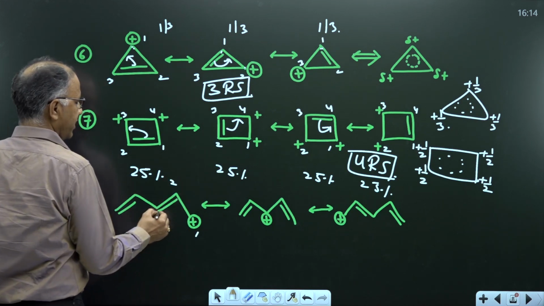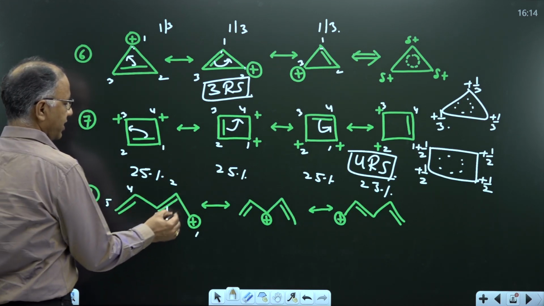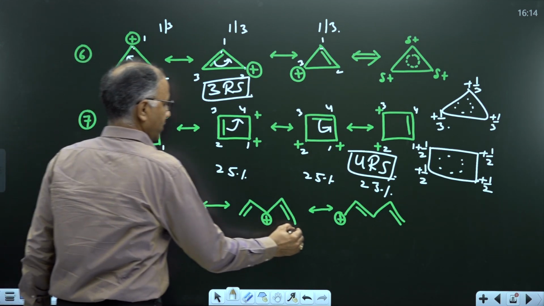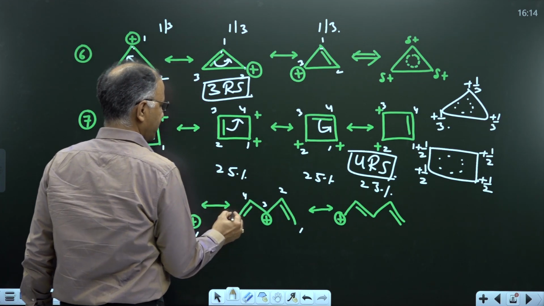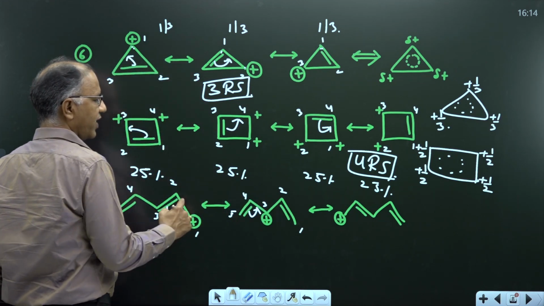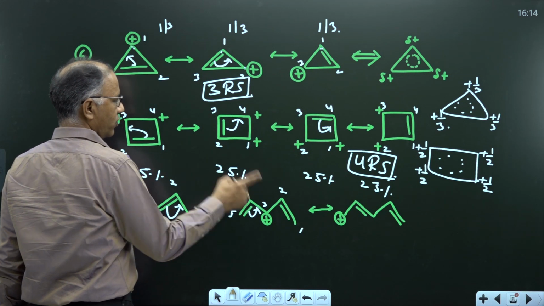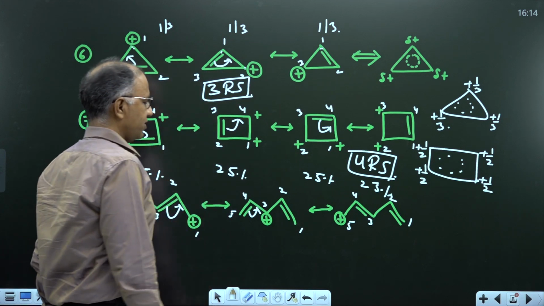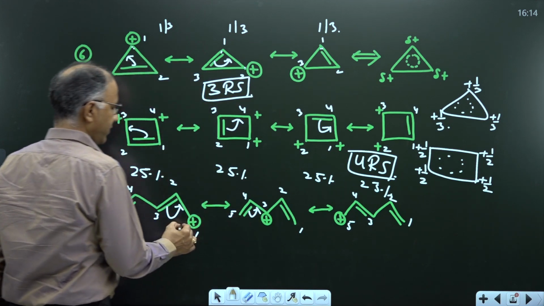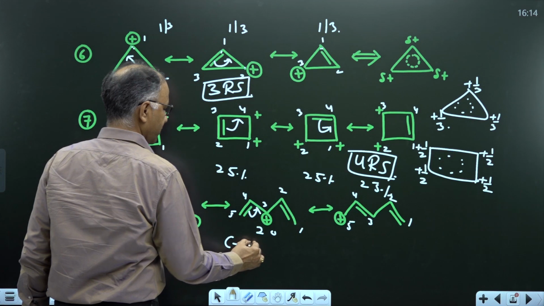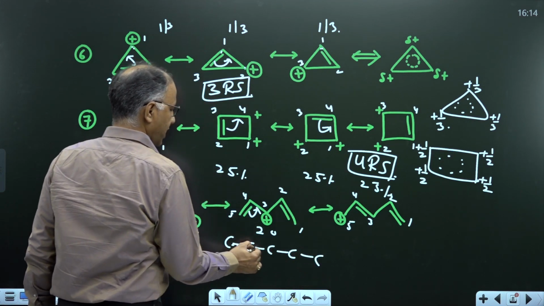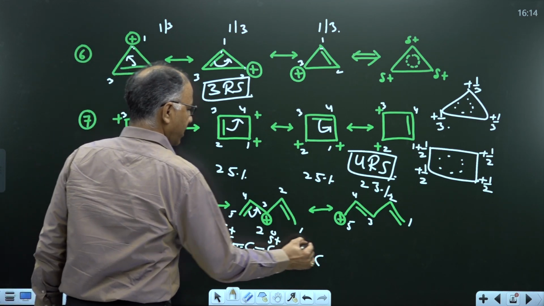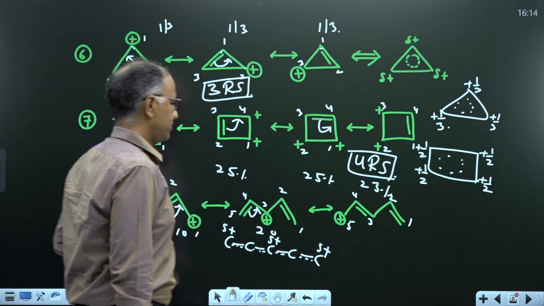Similarly, in this example, is there a conjugation? Yes, there is a conjugation. We can move pi bond from 1, 2 to 2, 3 to 1, 2. Third carbon will have positive charge. Then again move this pi bond from 5, 4 to 4, 3. So there are 3 RS and they are not equal stability because it is 1 degree, it is 2 degree. And what is the resonance hybrid? Double bond character and positive charge in first, third and fifth. Got it?